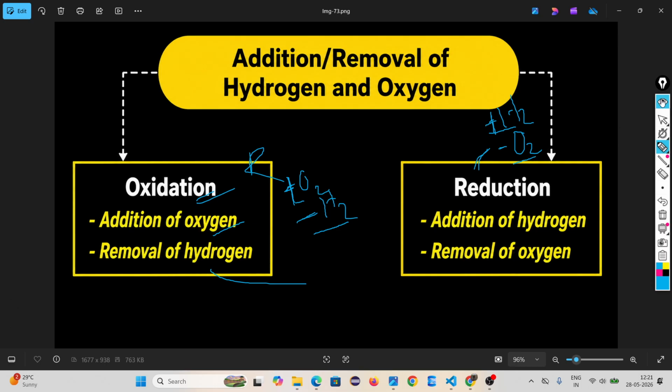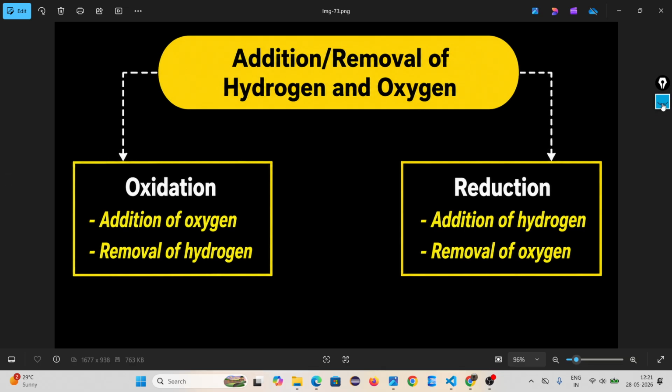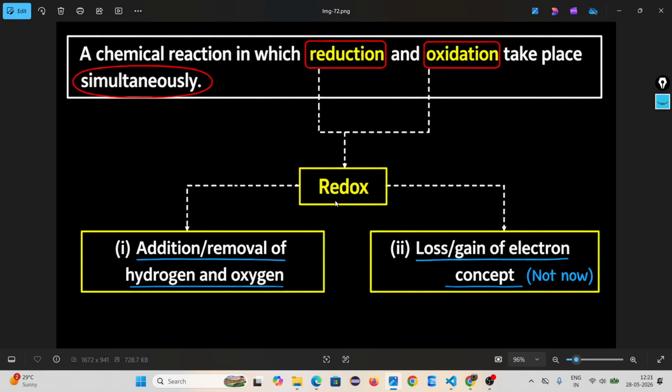Look, we'll give an example, you will understand. Redox means addition or removal of hydrogen or oxygen. You will understand a redox reaction by two methods.